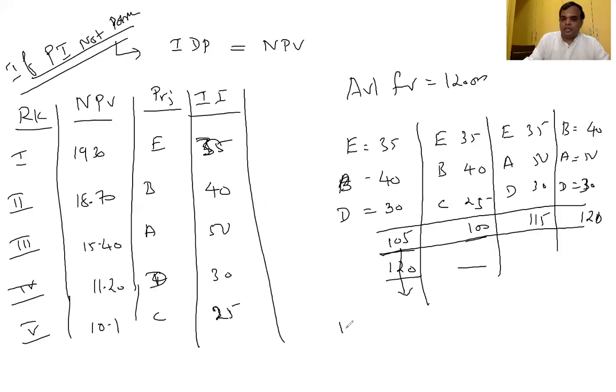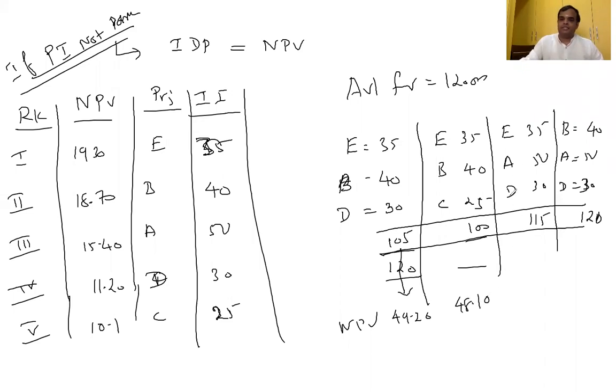Now what about the net present value? E plus B plus D: 19.3 plus 18.7 plus 11.2 gives 49.2. E plus B plus C gives 48.1.